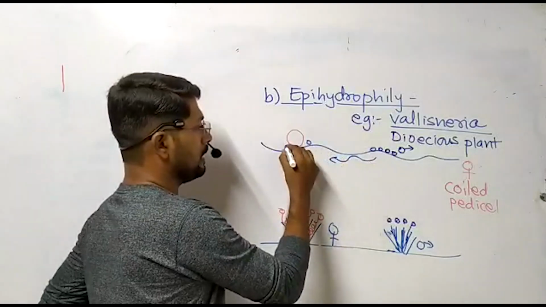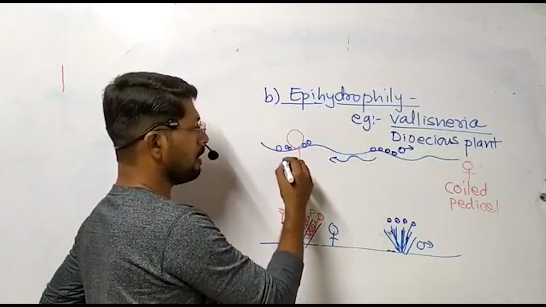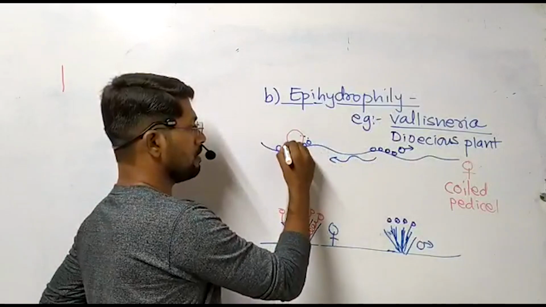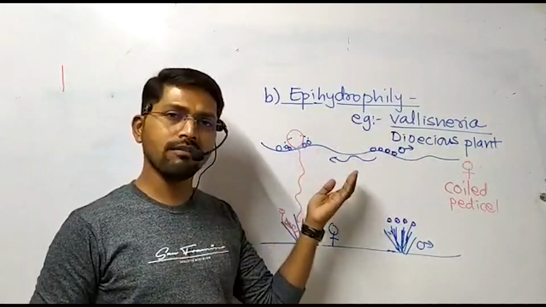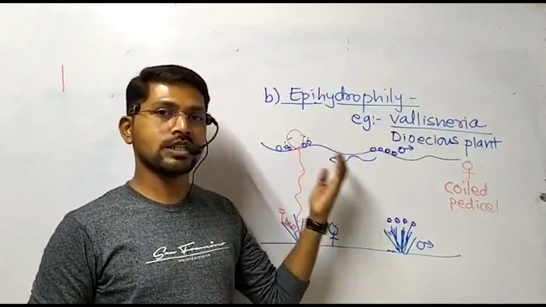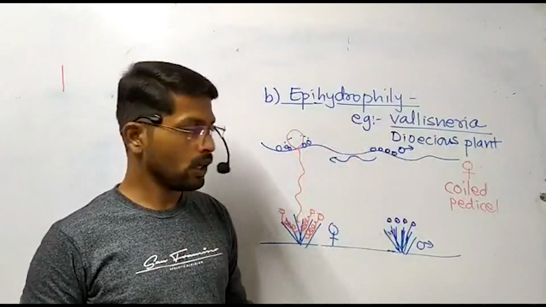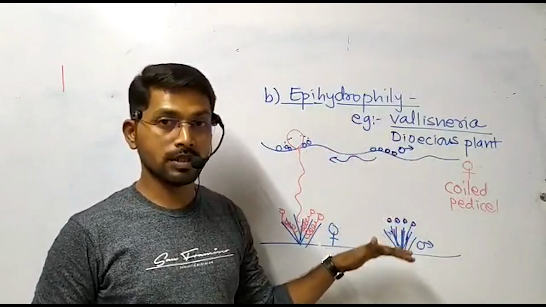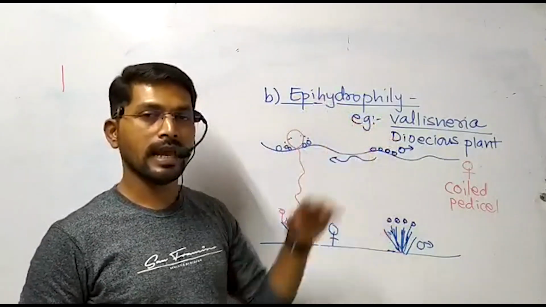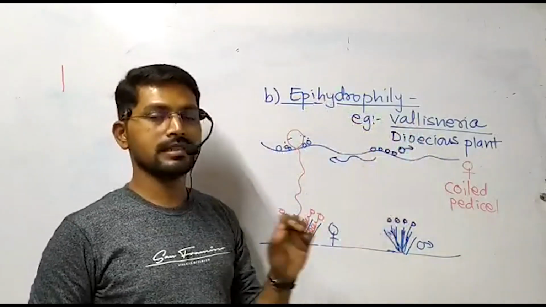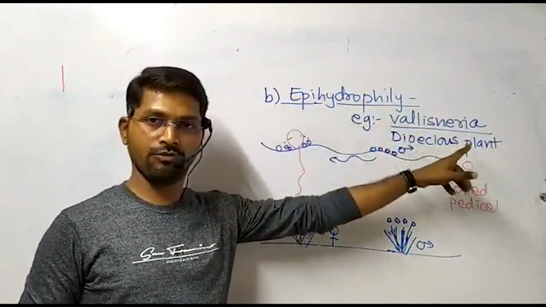Due to water current, the male flowers will come in contact with the female flower and the pollens are transferred directly from male flower to the female flower to achieve the pollination. In this way, though the plant is a submerged hydrophyte, the pollination occurs above the surface of water, and therefore Vallisneria is the best example of epihydrophily.